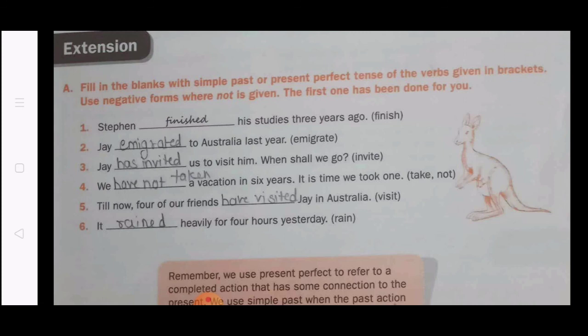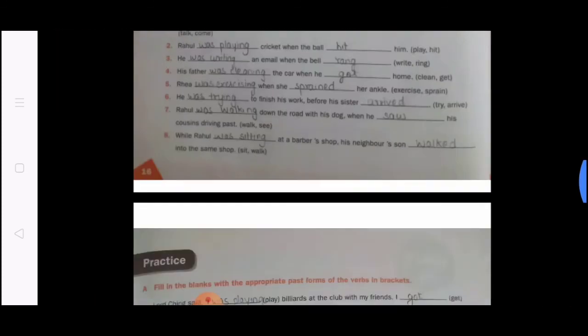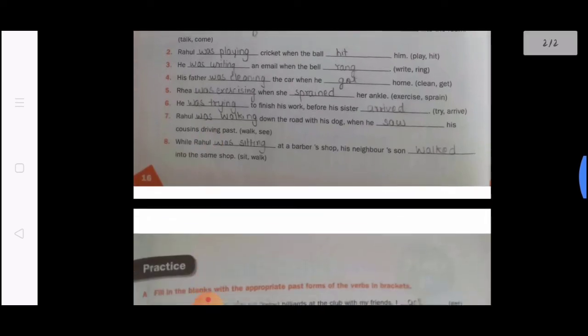or present perfect. So you can see the fourth one, it is a negative form. We have not taken a vacation in 6 years. You have to use take and not. So how will you use it in a negative form? We have not taken a vacation in 6 years. All are easy. Either you have to use present perfect tense or you can use simple past. Just do it. In any confusion or doubt you can ask me.